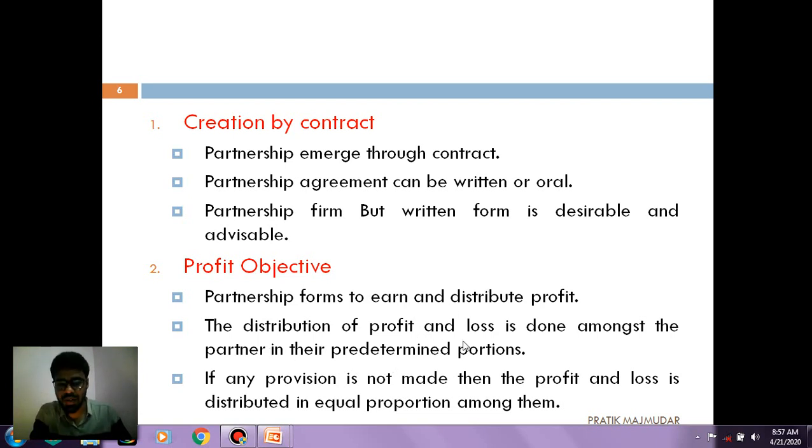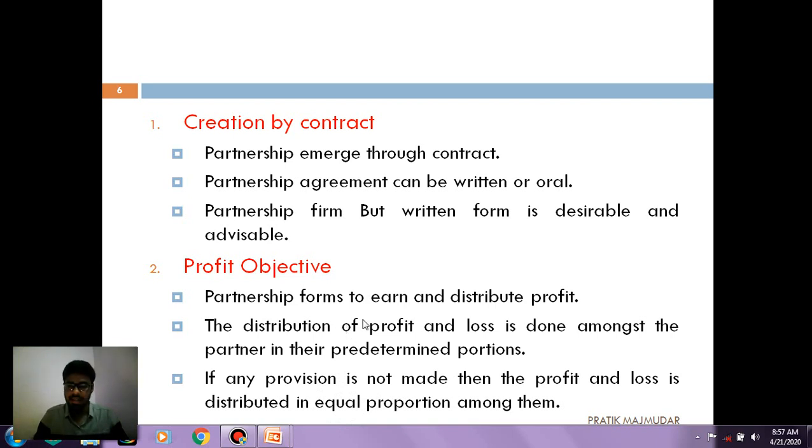Then the distribution of profit and loss is done amongst the partners in their predetermined proportion. That means when we start our business, we have decided that we are going to share our profit in this manner. That is called profit objective. If no such provision is made, then the profit and loss should be distributed equally among the partners.